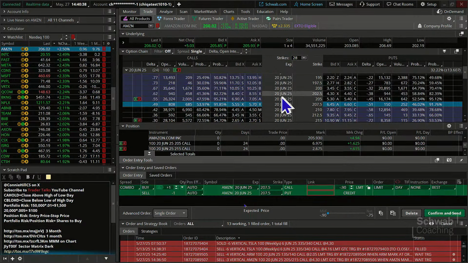which can be helpful. It can start out with a credit. It can start out with just a lower net debit, okay? This one, we might want to be a little bit more picky as far as our exits.